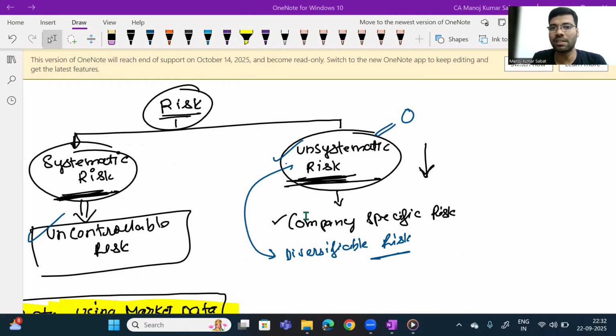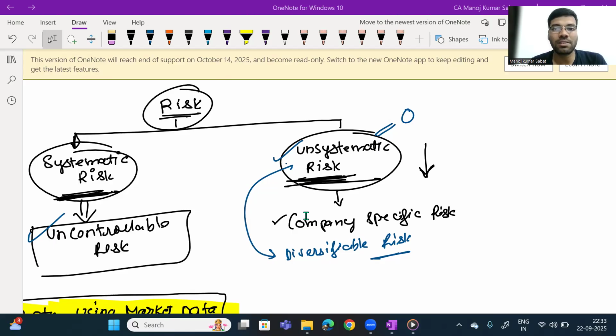This is the risk associated not with the entire economy but with only a single company. Or say there is a big breakdown of machinery in a company. Do all the machines in all companies break down? No, it doesn't happen. It is a risk related to a specific company. Such risks are called company specific risks.